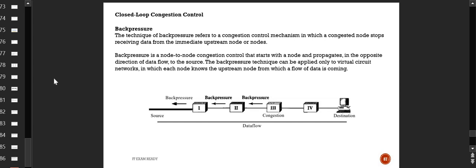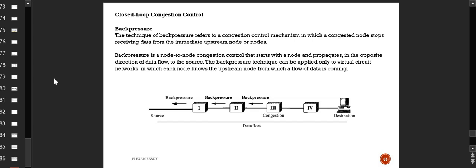This technique of back pressure is a congestion control mechanism in which a congested node stops receiving data from the immediate upstream node or nodes. You can see the 4 nodes, 1, 2, 3, 4, and let's say node number 3 is now congested. It is receiving data from the second, the second is receiving from the first, and the first is receiving from the source.